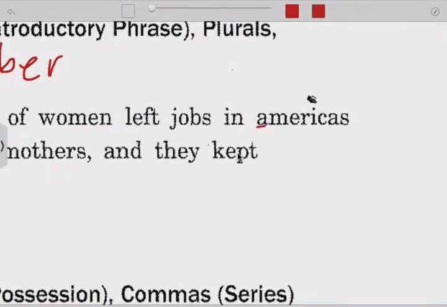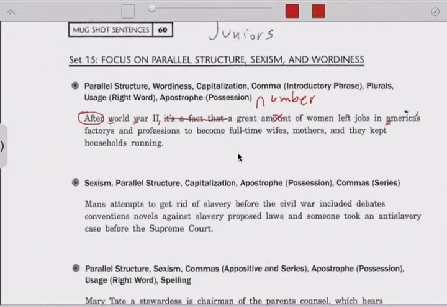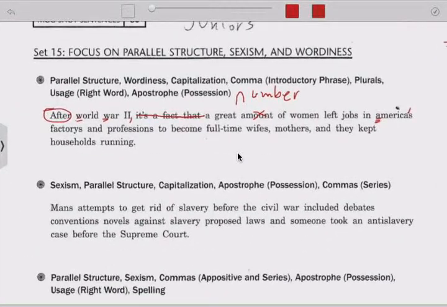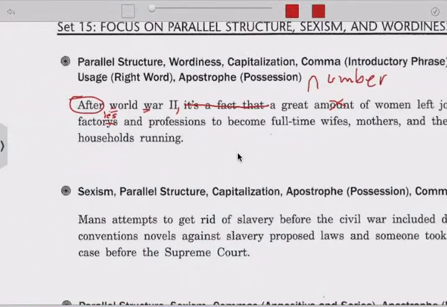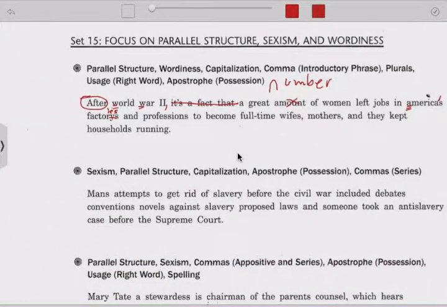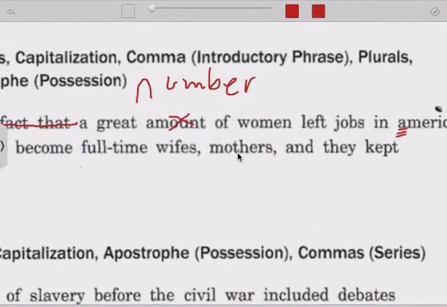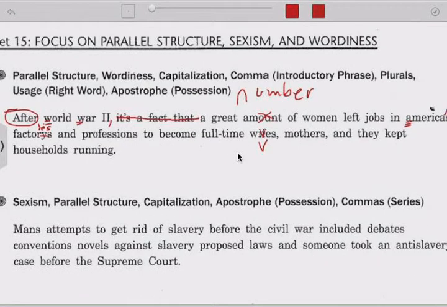Of course, America needs capitalized, and there's only one America here. And whose factories? Well, America's factories, so it's possessive S. Now this one, we're just making it plural, so change the Y to I and add ES. Women left jobs in America's factories and professions to become full-time, not wives, but wives with a V, mothers, and they kept households running.